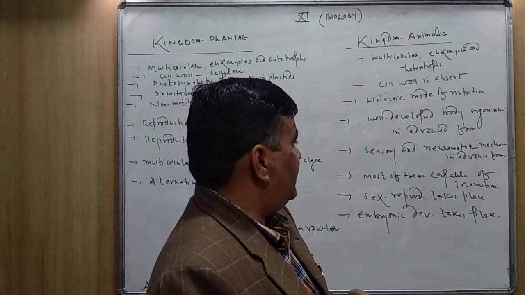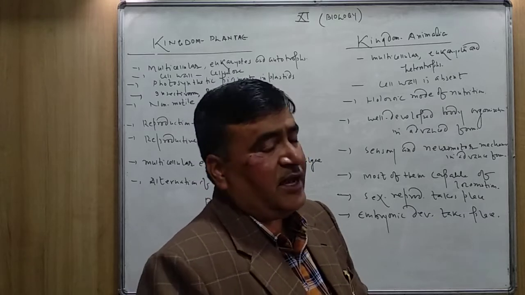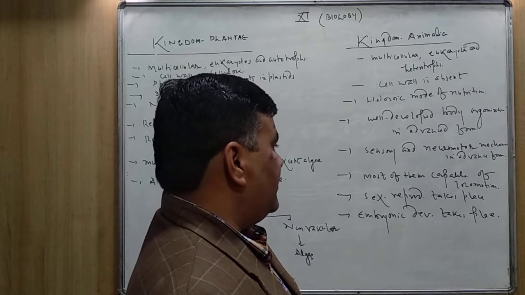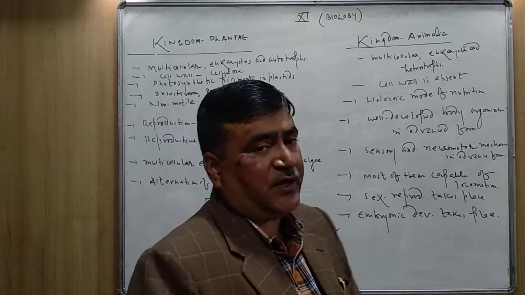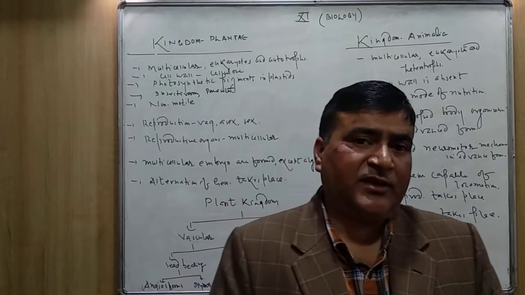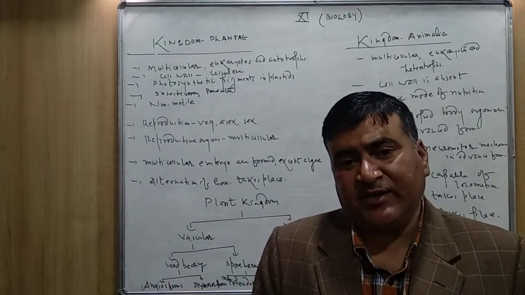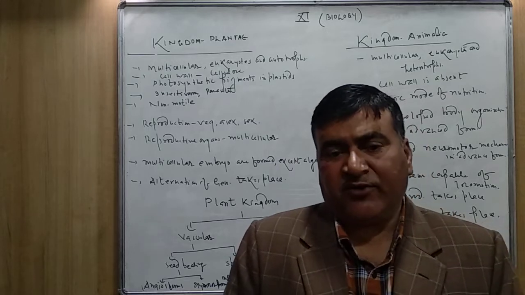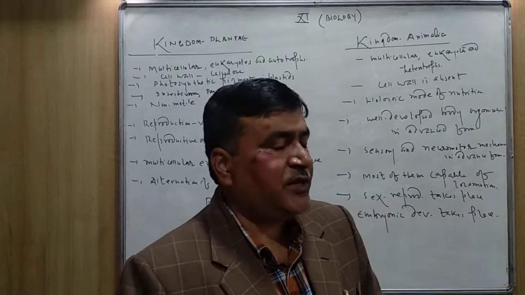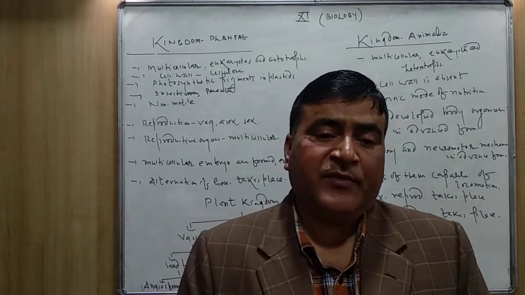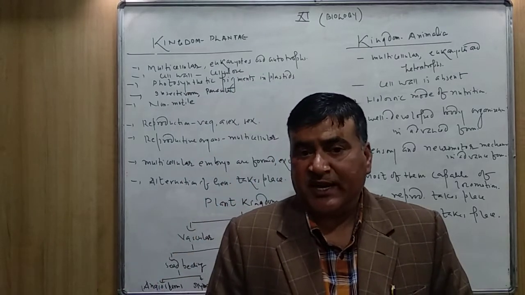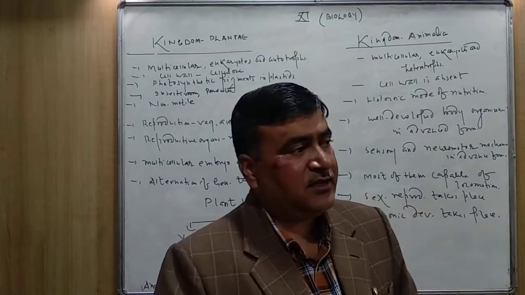In the advanced form as well as the primitive form, they reproduce by sexual reproduction. In some cases, asexual reproduction also takes place, like Hydra. It reproduces by budding also. But mostly the animals reproduce by the sexual method. In the sexual method, they have well-developed genital organs, reproductive organs.